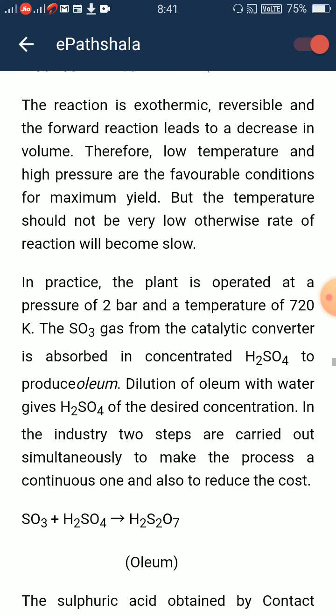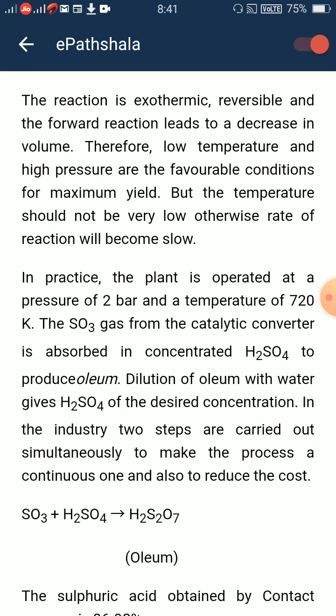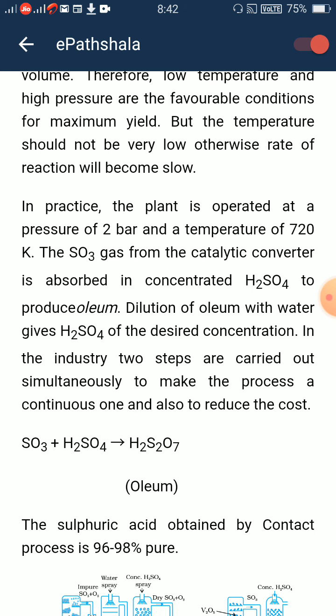The reaction is exothermic, reversible, and the forward reaction leads to a decrease in volume. Therefore, low temperature and high pressure are the favorable conditions for maximum yield. But the temperature should not be very low, otherwise rate of reaction will become slow. In practice, the plant is operated at pressure of 2 bar and at a temperature of 720 Kelvin.